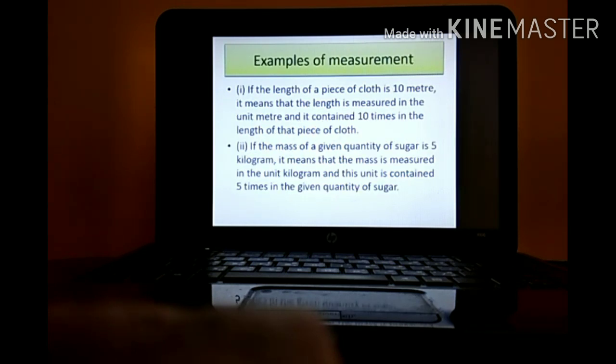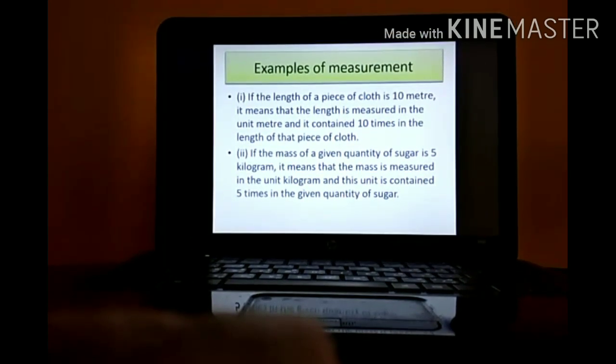Next is an example. If the length of a piece of cloth is 10 meters, it means that the length is measured in the unit called meter, and it is contained 10 times in the length of the piece of cloth. Next example, if we are given sugar for measurement according to its weight, and it is 5 kg, it means kilogram has been repeated 5 times.